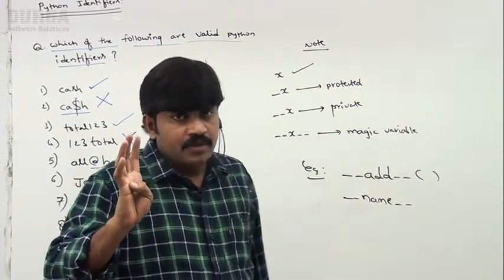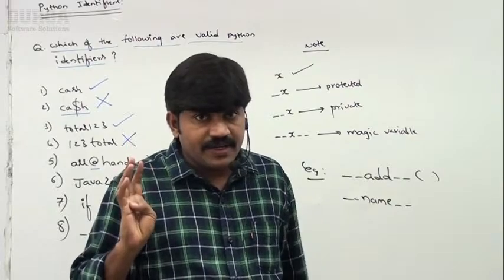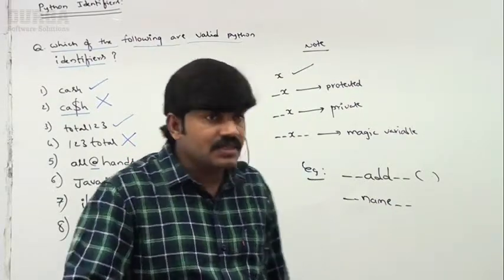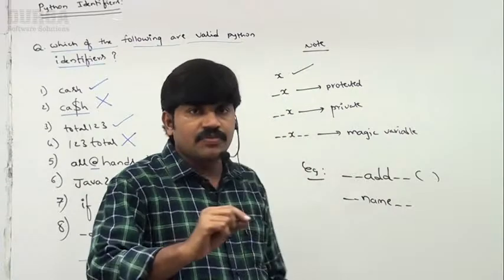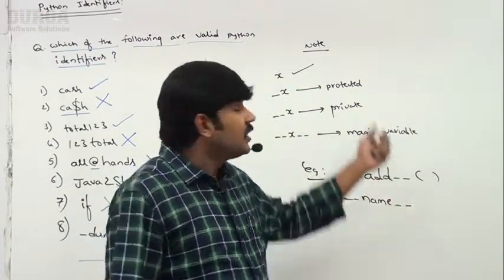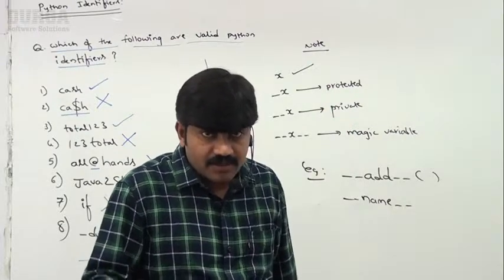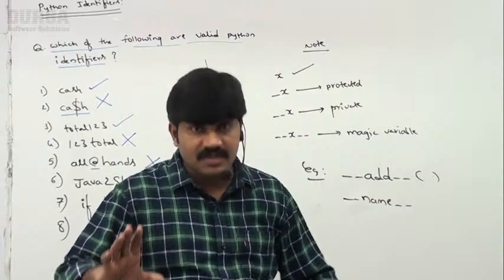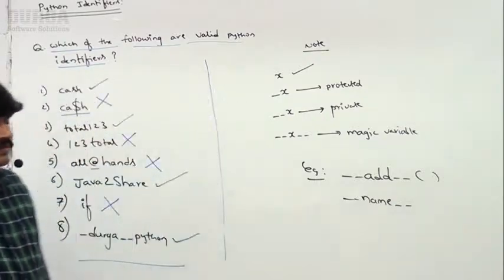What is an identifier? A name in a Python program is called an identifier. What rules are there to define Python identifiers? Next, sir, if a variable starts with an underscore, starts with two underscores, ends with two underscores, what will happen? Is there any specialty? These are the various things you should be aware of about the identifiers concept. Clear?